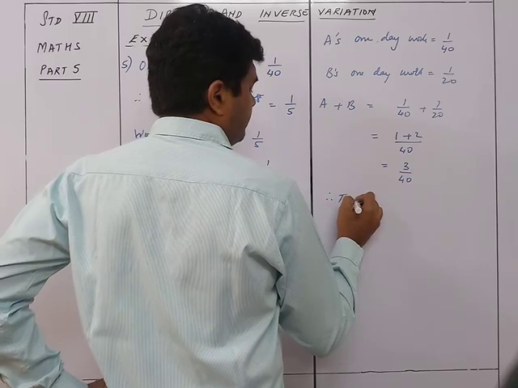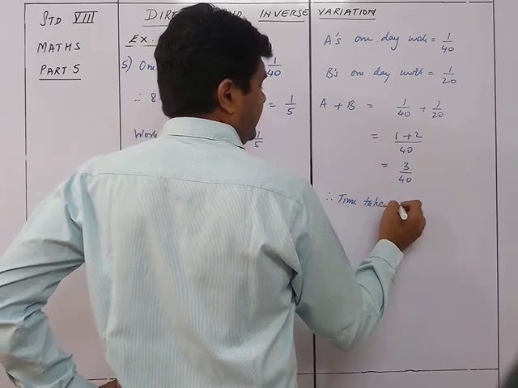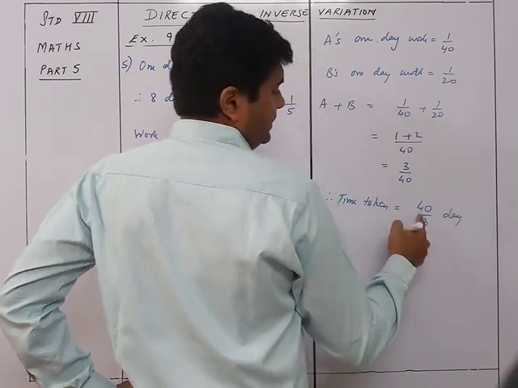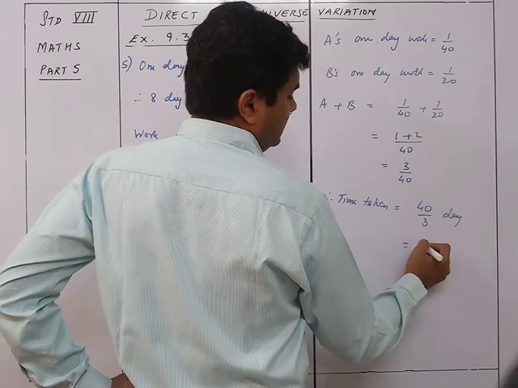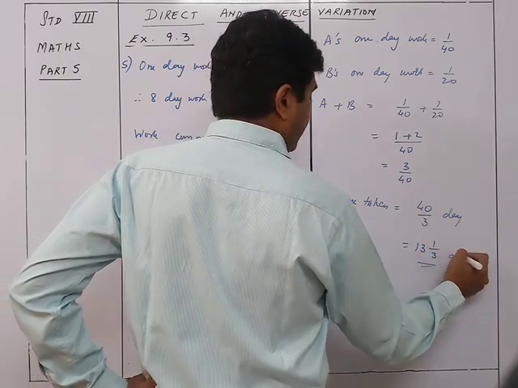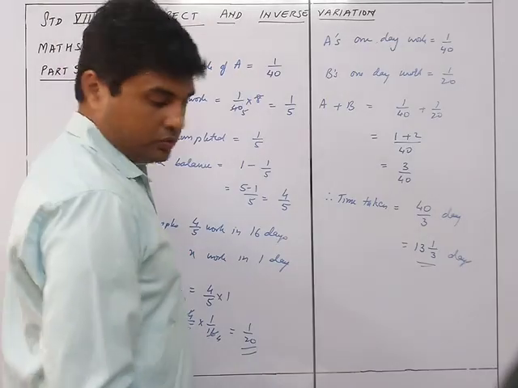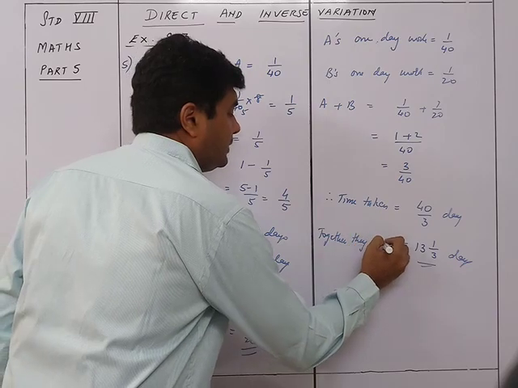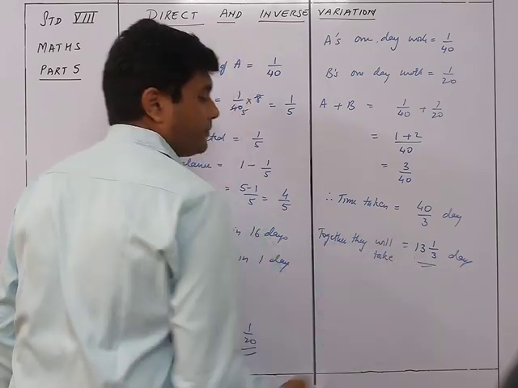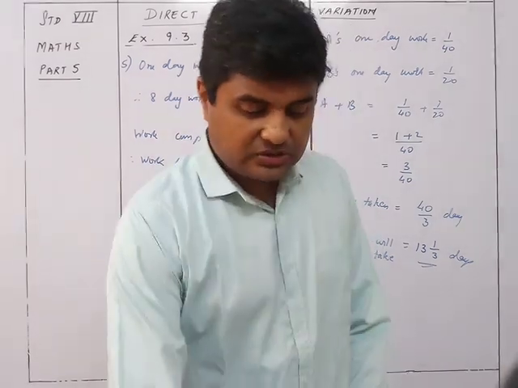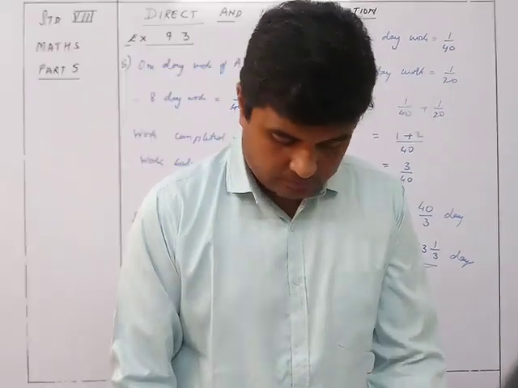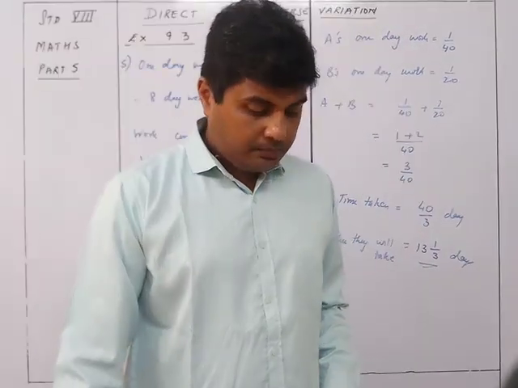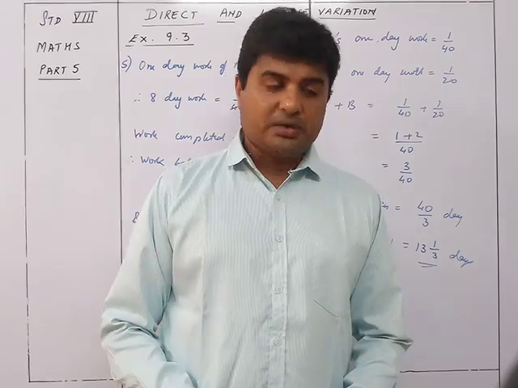Therefore, time taken is equal to 40 upon 3 days. So that is nothing but 13 and 1 upon 3 days. Okay, so together they will take 13 and 1 upon 3 days to complete the whole job. Okay, so that was your sum number 5. With this we move on to sum number 6.